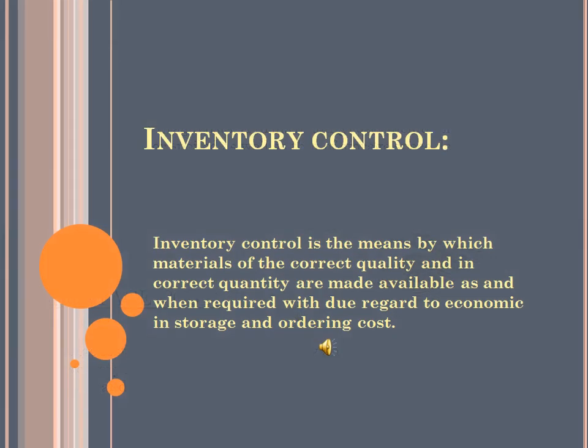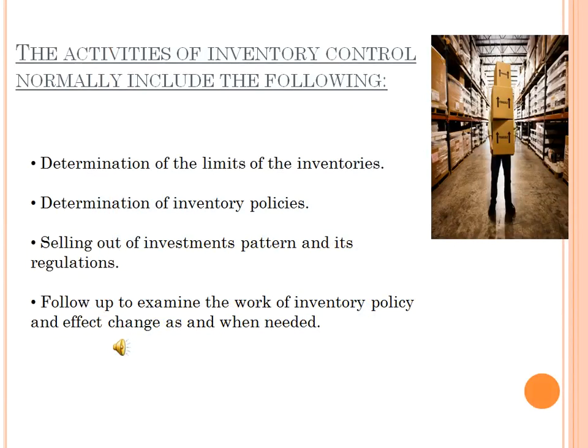Inventory control. Inventory control is the means by which materials of the correct quality and in the correct quantity are made available as and when required, with due regard to economy in storage and ordering cost. Next topic, the activities of inventory control normally include the following: determination of the limits of the inventories, determination of inventory policies, setting out the investment pattern and its regulation, and follow-up to examine the work of inventory policy and effect changes as and when needed.